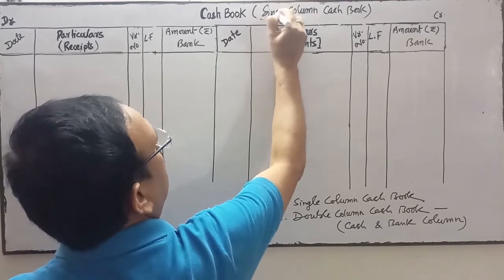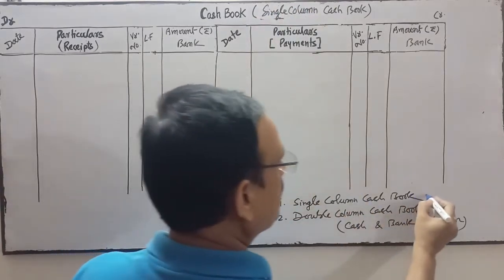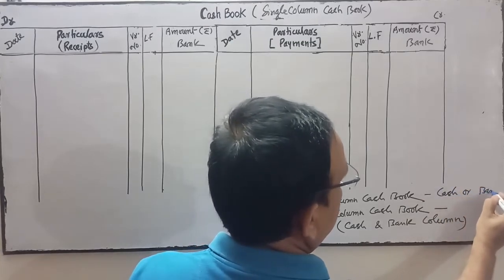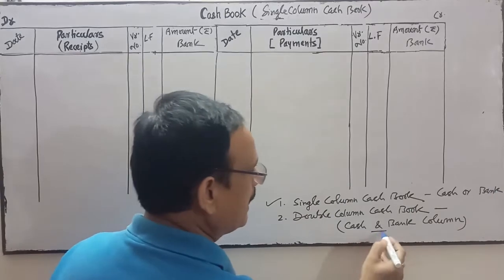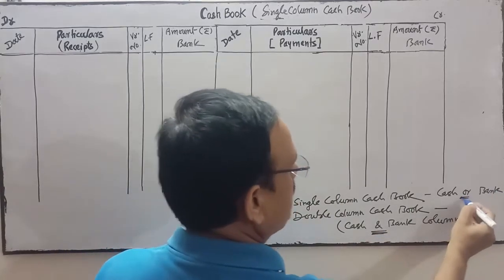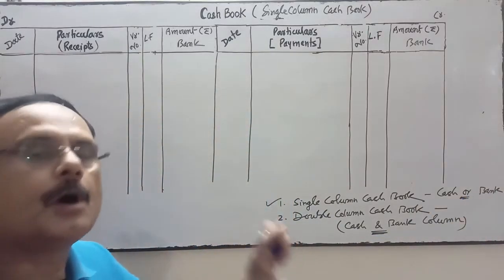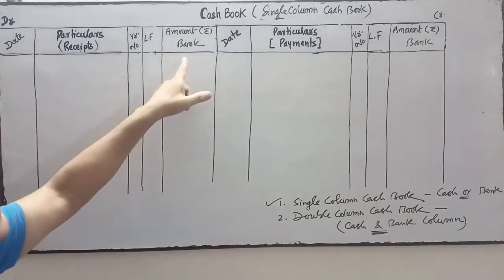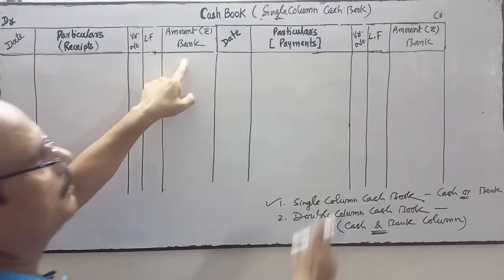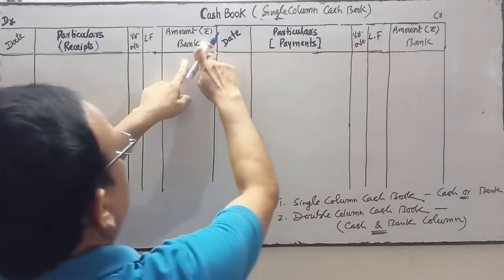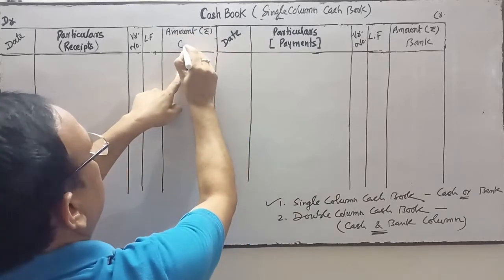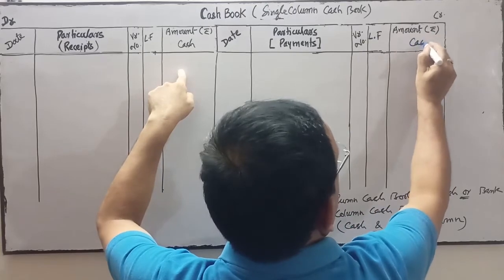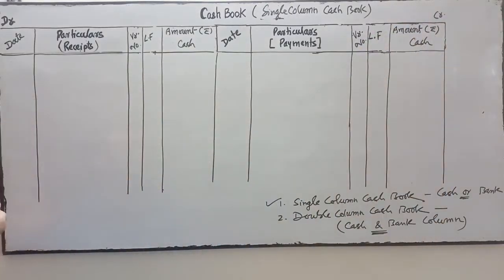Single column may be cash or bank. Double column cash book, cash and bank. Single column cash book, cash or bank. Double column cash book, cash and bank both. So it's a single column cash book of bank. If it is a cash column, then we will write cash only. Is it clear?